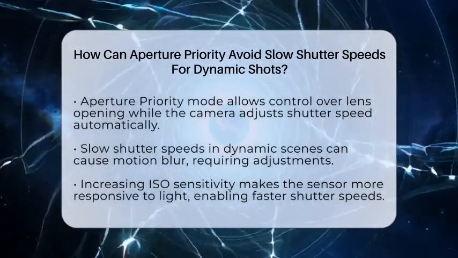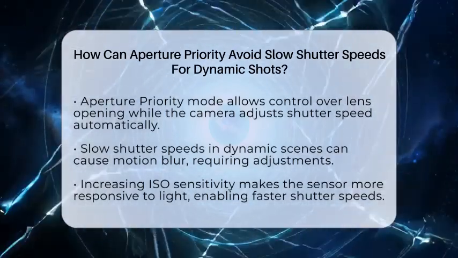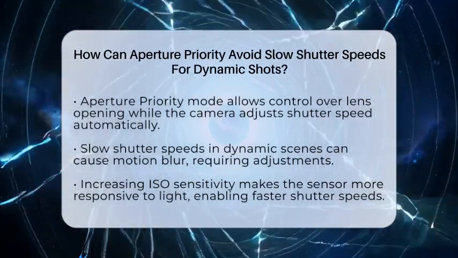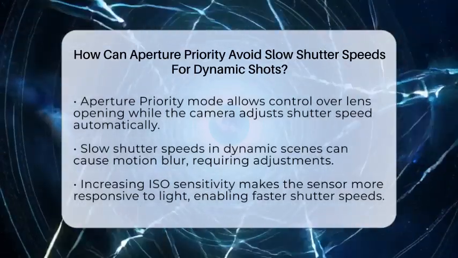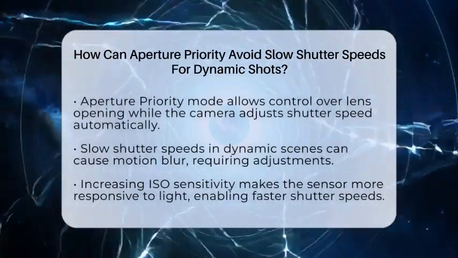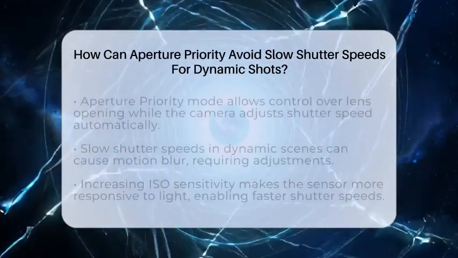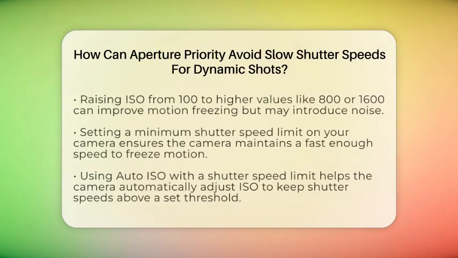First, increasing the ISO sensitivity is a common way. Raising the ISO makes your camera sensor more responsive to light, so it can select faster shutter speeds. For example, if you're shooting in dim light or a fast scene, bumping the ISO from 100 to 800 or even 1600 can make a big difference. Just remember, higher ISO can introduce more noise or grain into your photos, so find a balance that works for your scene.